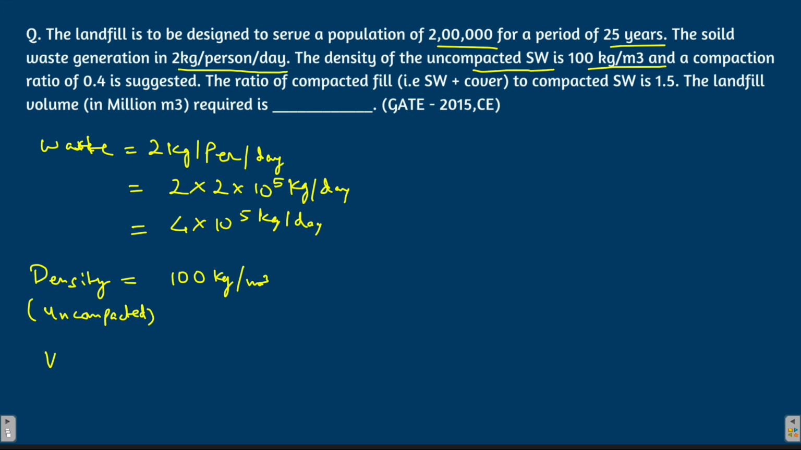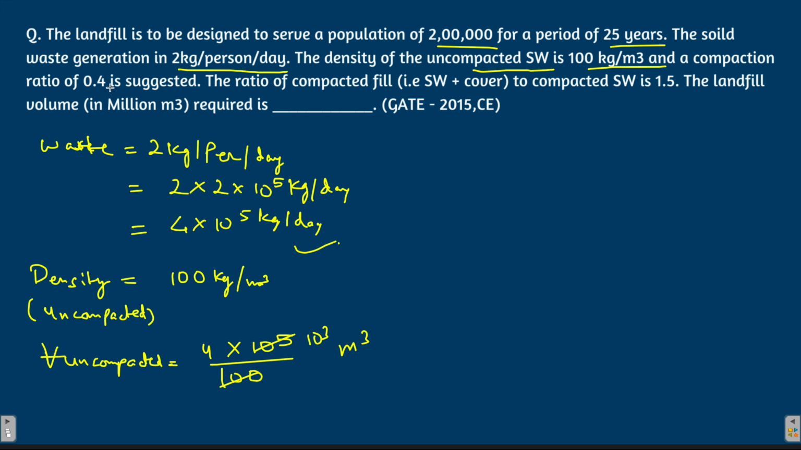So what will be the volume of uncompacted waste? Can we find the volume? Volume is nothing but mass by density. Mass we know, it is 4 lakh kg per day, and density we know. So volume will be 4 into 10 to the power 5 by 100. This is kg per day, this is kg per meter cube, so this will get cancelled out and we will be left with meter cube, right? So this much is the volume of the uncompacted waste every day.